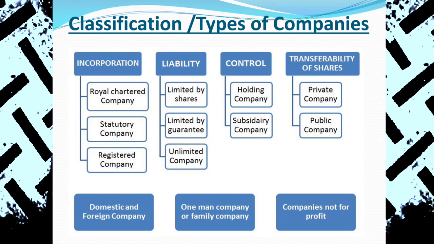These are the companies which were established with the special order of the royal family, Queen or King, that we call a Royal Chartered Company. So the East India Company was an example of a Royal Chartered Company, or the BBC. British Broadcasting Corporation is also a Royal Chartered Company. It was established and registered with the special order of the King and Queen, our royal family.